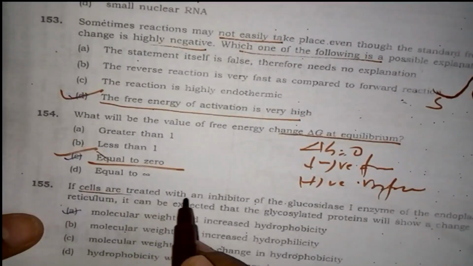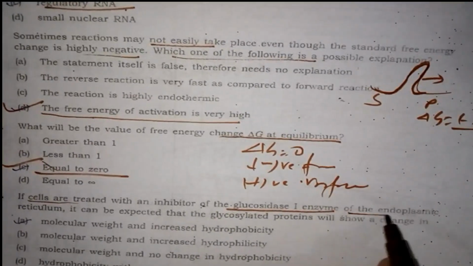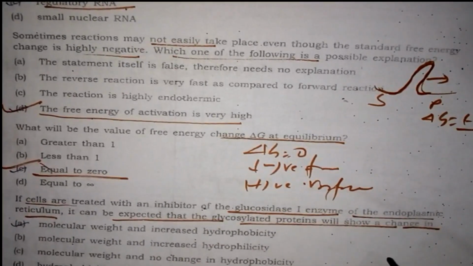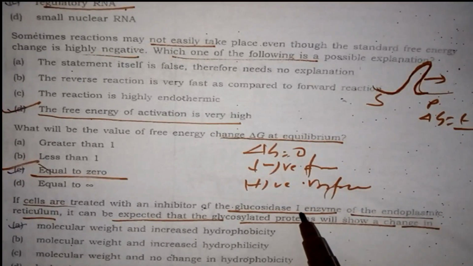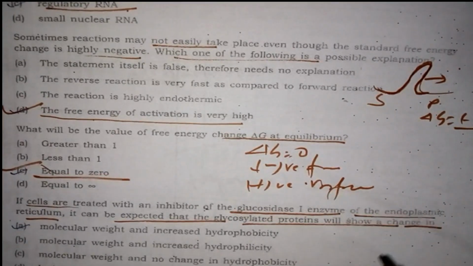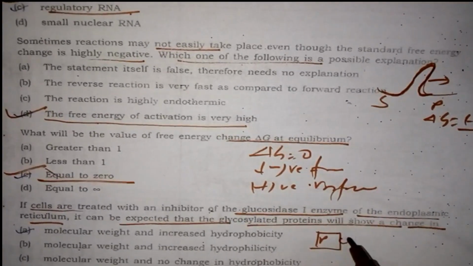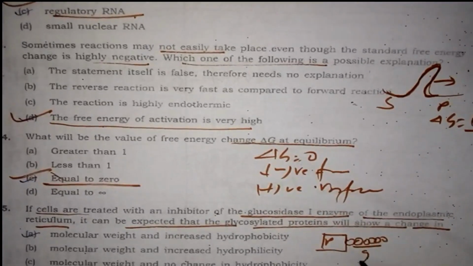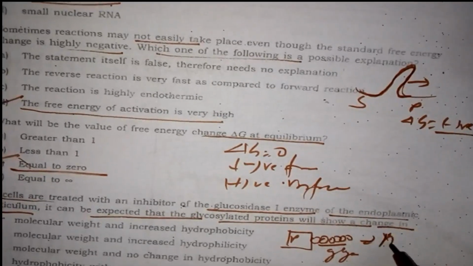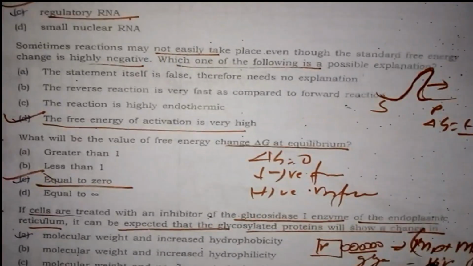Next question: if the cell is treated with an inhibitor of glucosidase 1 enzyme of the endoplasmic reticulum, it is expected that the glycosylated protein will show a change in what? Glucosidase 1 enzyme removes the glycan portion attached to the protein in the endoplasmic reticulum. Suppose this is a protein with a glycan portion added. The overall molecular weight is the molecular weight of the protein plus the molecular weight of the glycan, so this value is high.